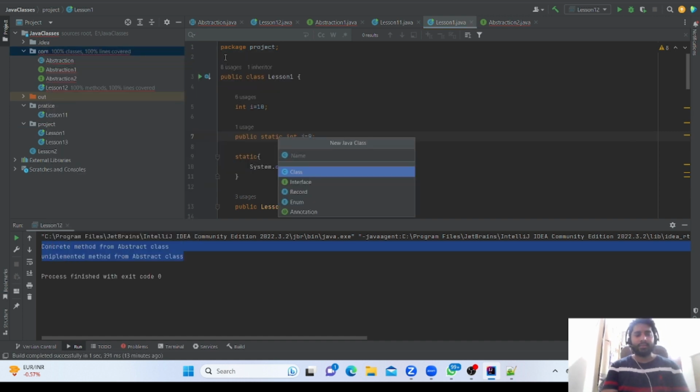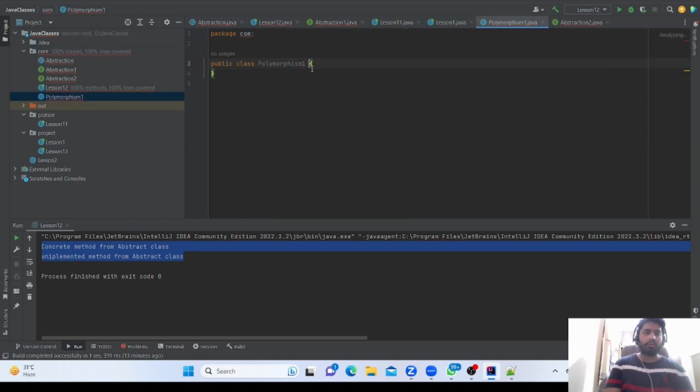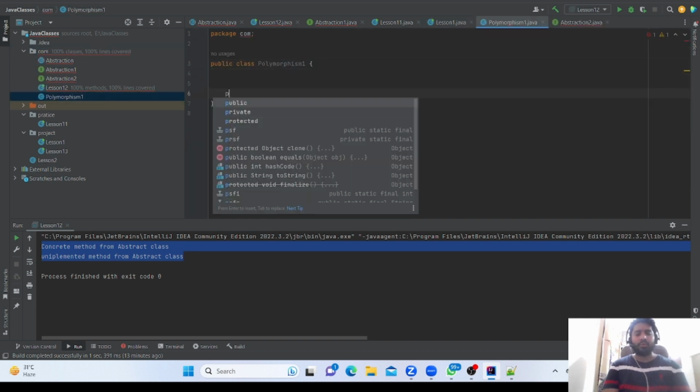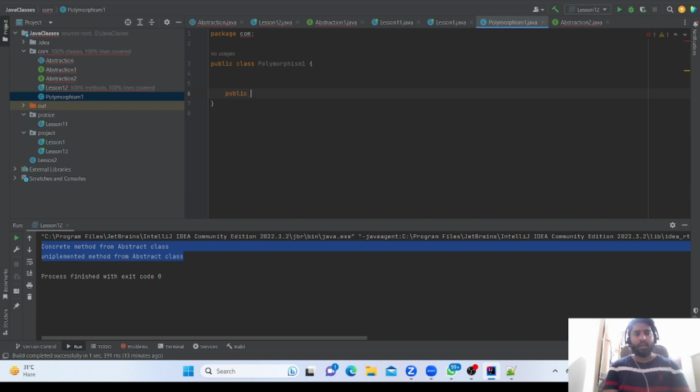Java class, Polymorphism one. So public void test.